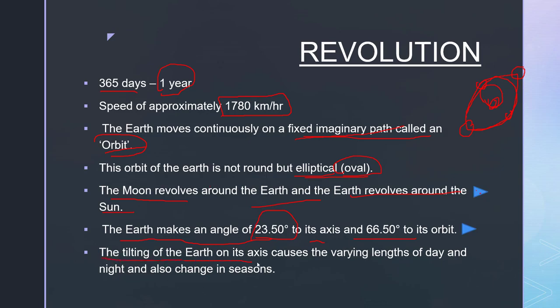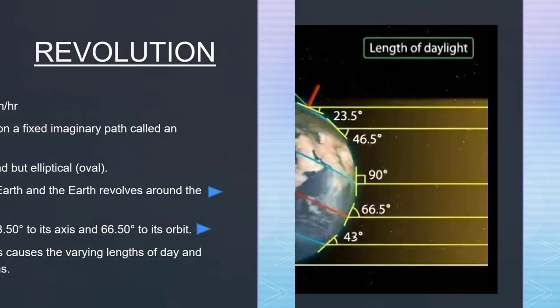The tilting of the Earth on its axis causes the varying length of the day and night, and also the change in season. As we have understood now, the Earth is tilted at 23.5 degrees. Now this results in the varying length of days and nights. Throughout the different months, the length of the day and night keeps on changing. Throughout 365 days, all days or all nights are not equal, like 12 hours. It varies according to the angle. Now let's see how this happens.